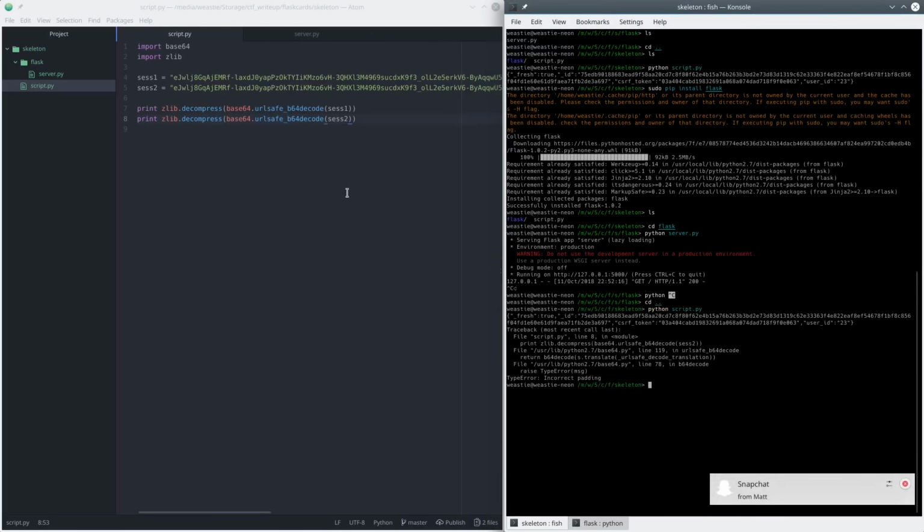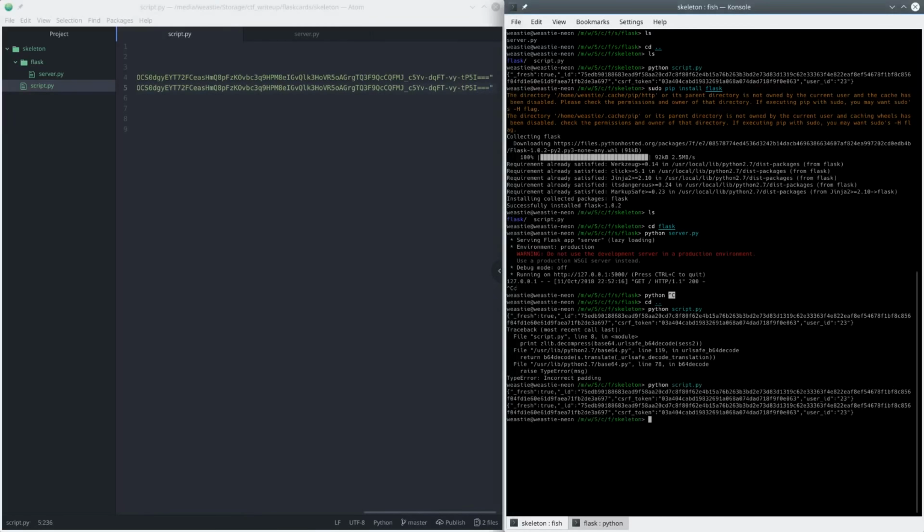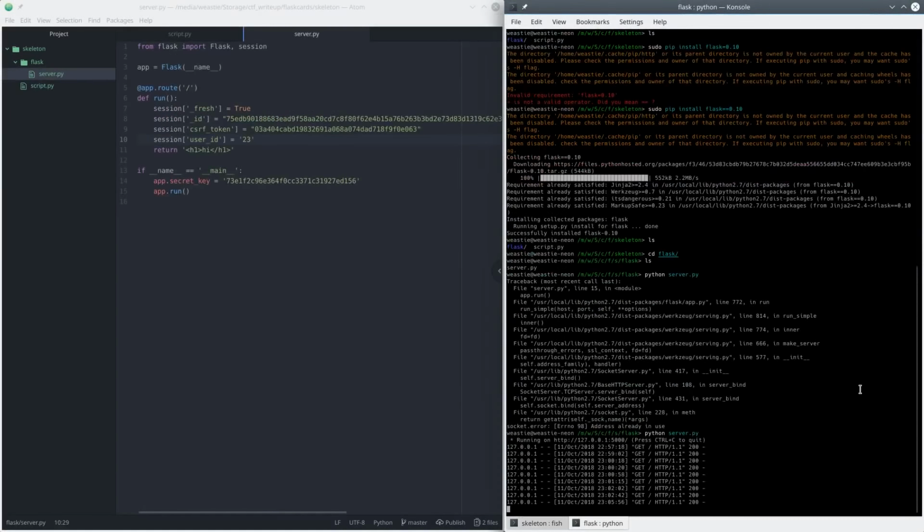Oh my gosh, the padding again. And yes, these look absolutely identical. So now that we know we can forge our own session variables, we have to figure out what we want to change in order to get admin access.